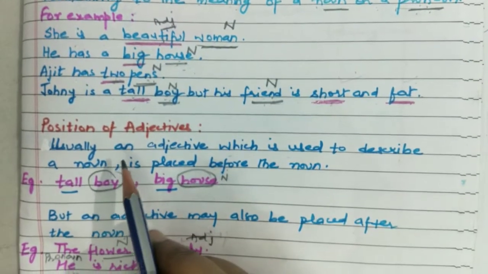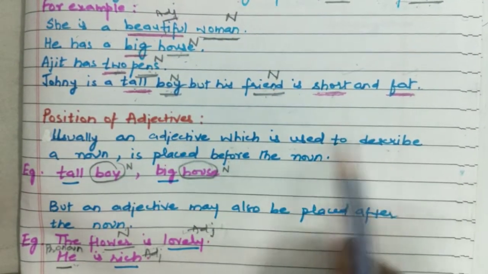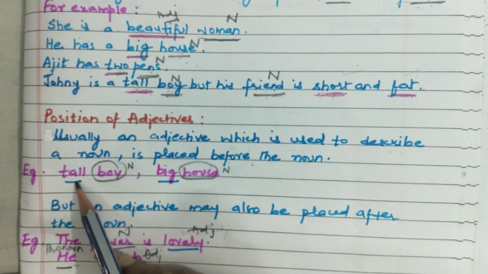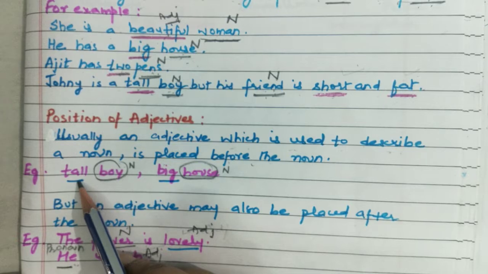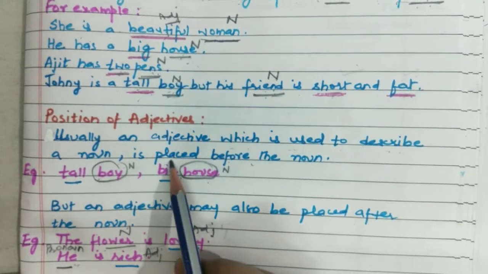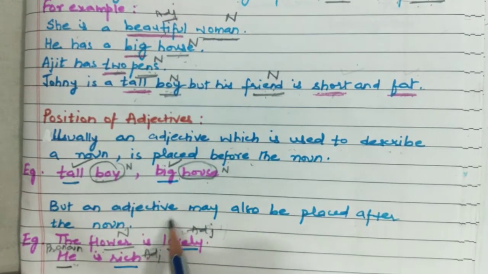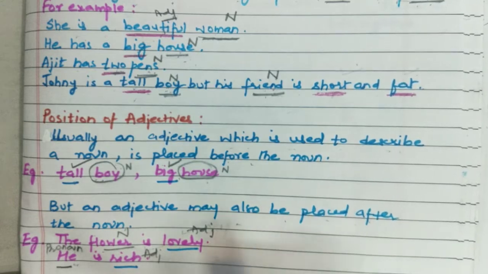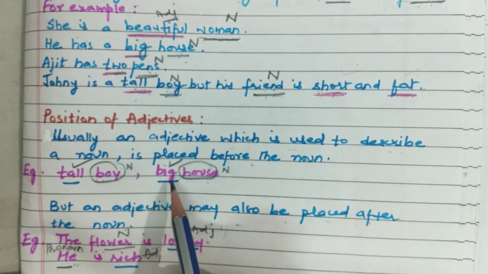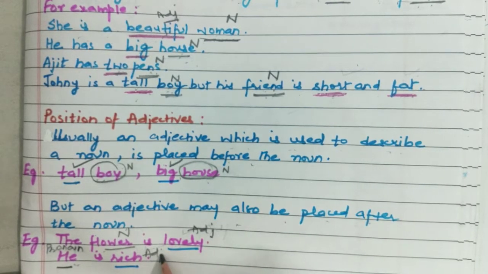Now let us see position of adjectives. Usually an adjective which is used to describe a noun is placed before the noun. Tall boy, big house. So all these adjectives, they are coming before the nouns. But an adjective may also be placed after the noun. So it is not necessary that an adjective will always come before the noun. It can come after the noun also.